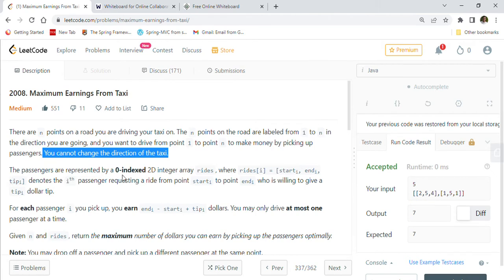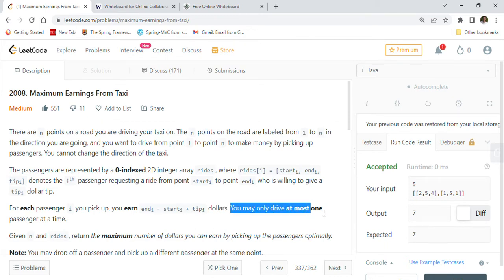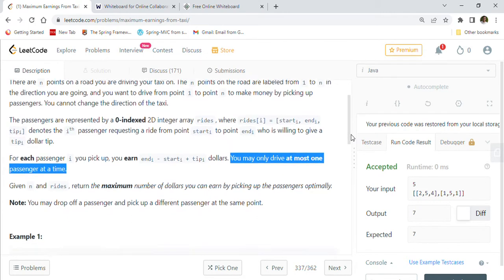The passengers are represented by a 0-indexed 2D array rides, where rides[i] is the start point, end point, and the tip that you are going to get from the passenger. For each passenger i you pick up, you earn end minus start plus tip. That much amount of dollars you will get as your profit. You may only drive at most one passenger at a time. This is important, that's why they have highlighted it. So only one passenger we can take at one time in our taxi.